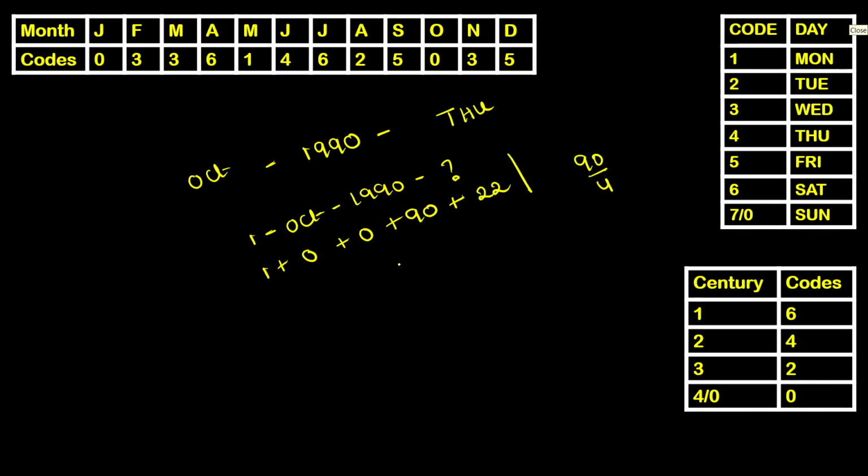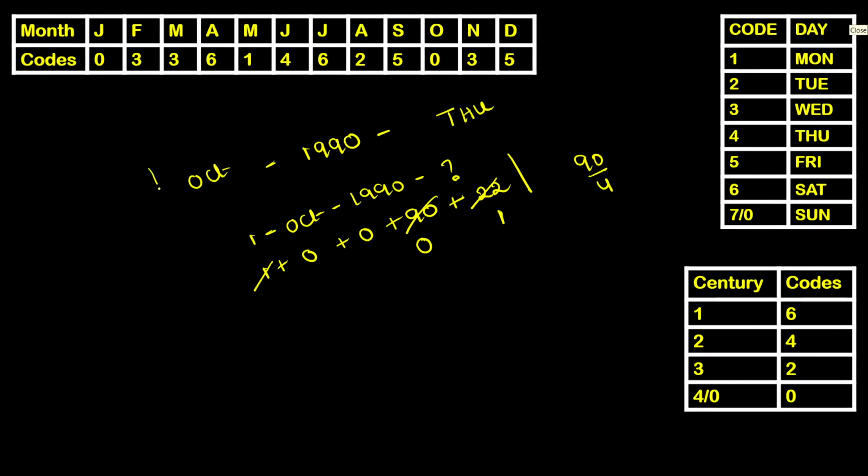We shall do one thing now. Observe this one carefully. Instead of adding all these numbers, you can also calculate it this way. Instead of adding all the numbers and then dividing by 7, let us try to divide the given numbers by 7 here and write the remainder, which makes our work really very easy. 22 by 7, the remainder is 1. 90 plus 1, 91, divided by 7, the remainder being 0.